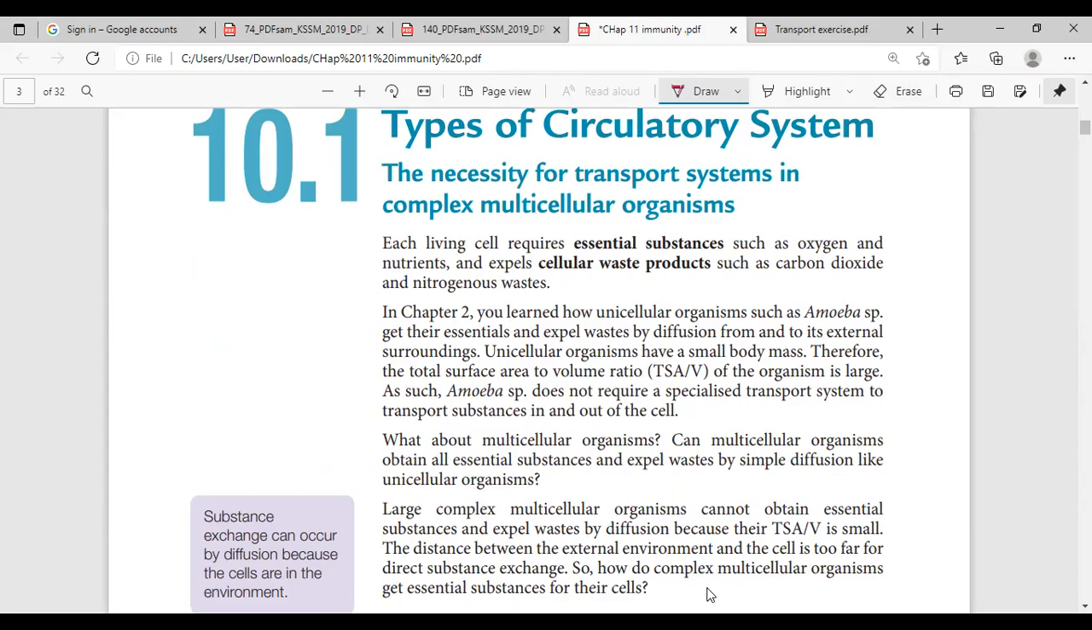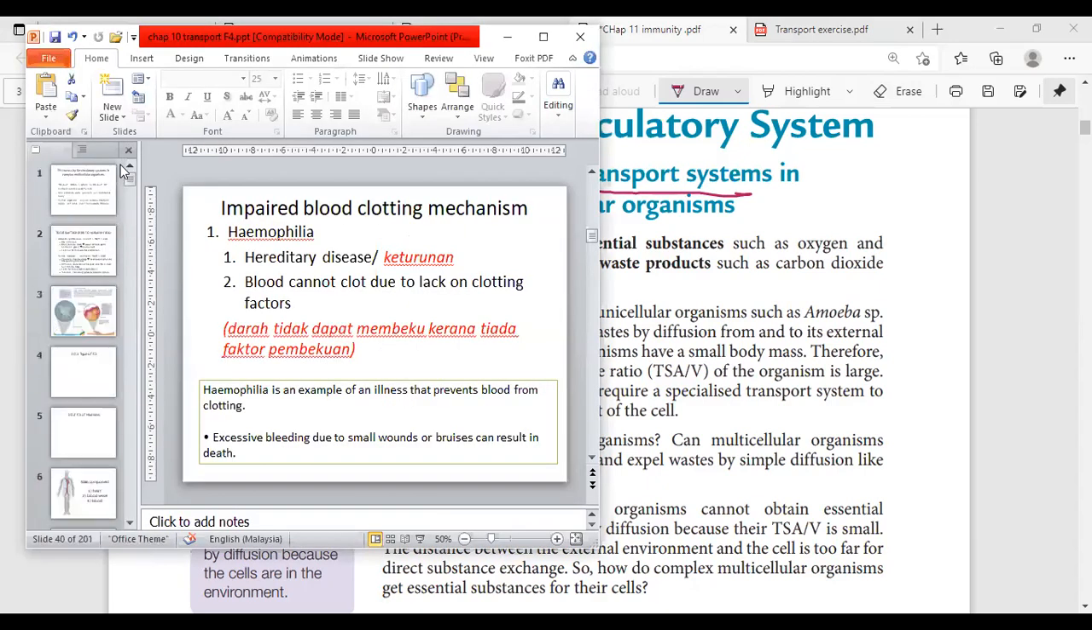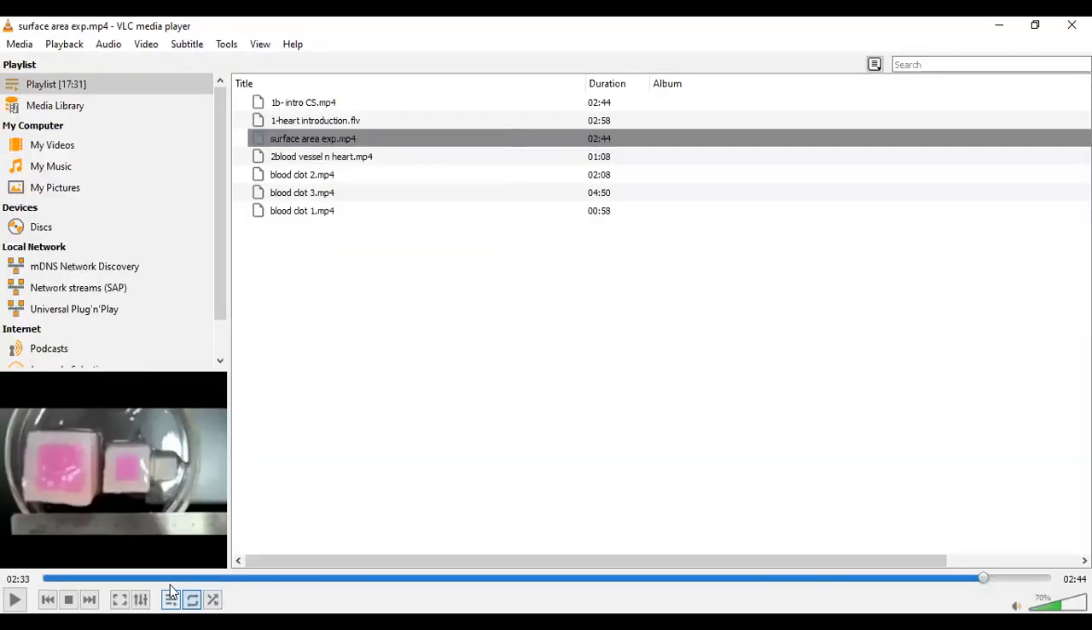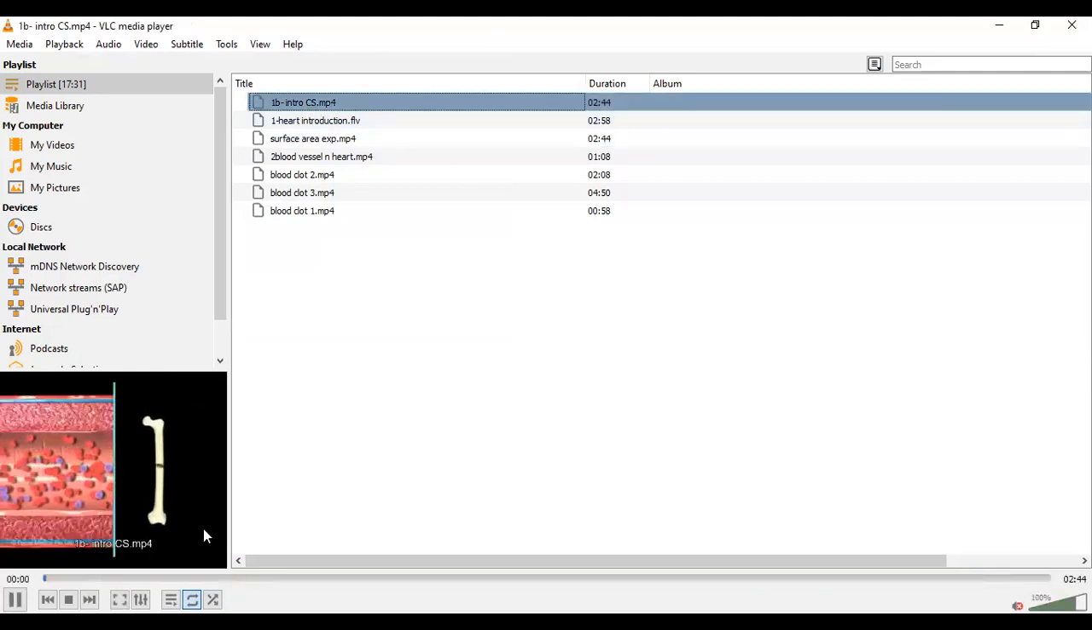Why is it very important to have a transport system? Okay, but before that, let's look at it as an introduction lah. So what is actually a transport system? I want you guys to watch this video first. Intro. Let me have a look. Maybe this one.